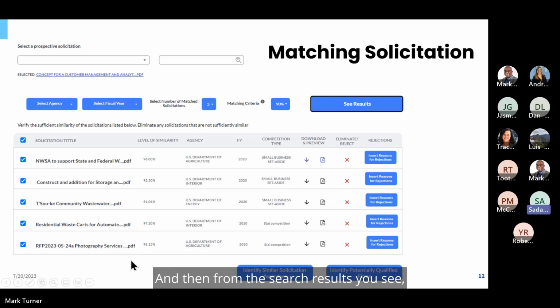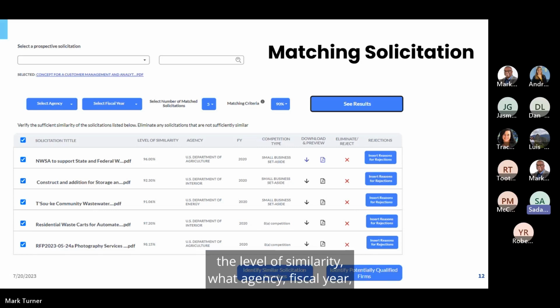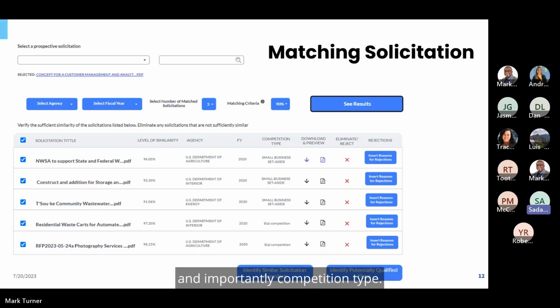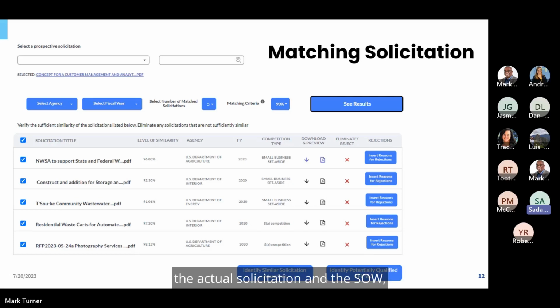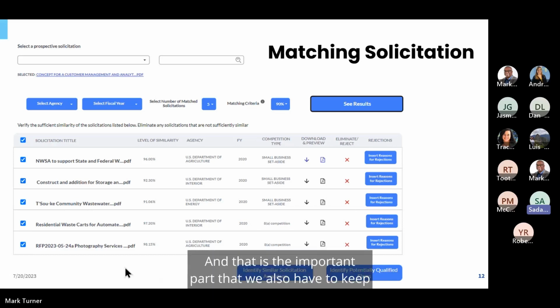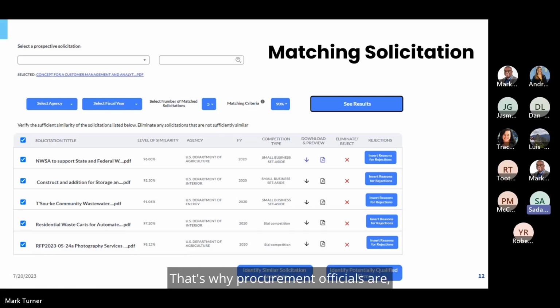From the search results, you get to see the solicitation title, the level of similarity, what agency, fiscal year, and importantly, competition type. So that lets you know what type of firm had won it before. Then you have the option to either preview the actual solicitation and the SOW, or download it and look at it. The important part we also have to keep in mind is that the human element is still very, very important. That's why procurement officials are very trained and very qualified, and this is the tool that will help you in the process. Based on this, you can accept or reject the search results.